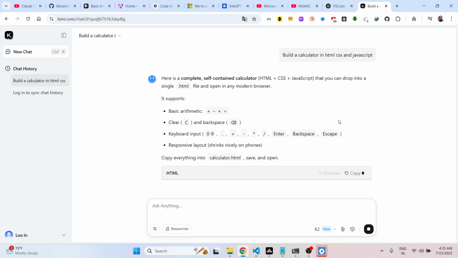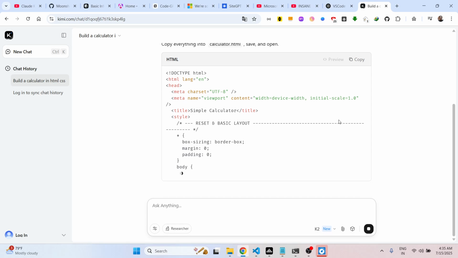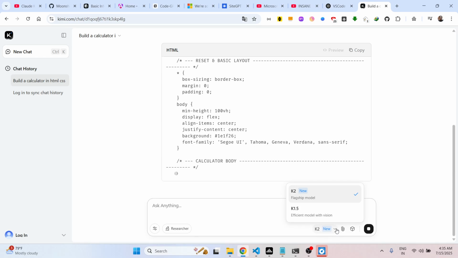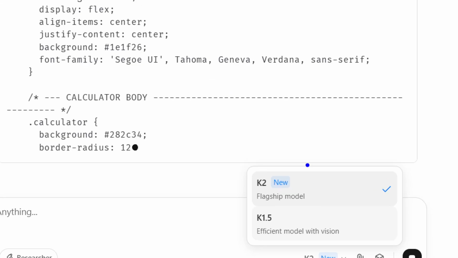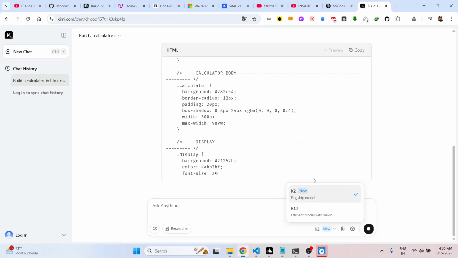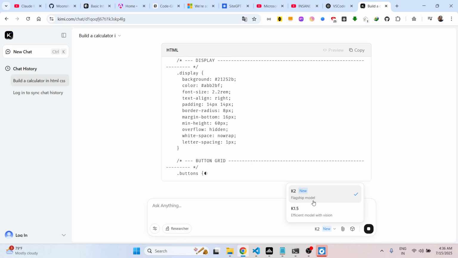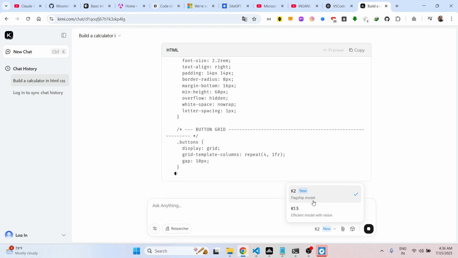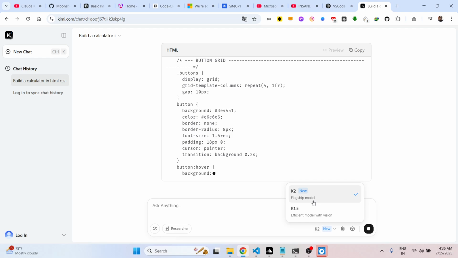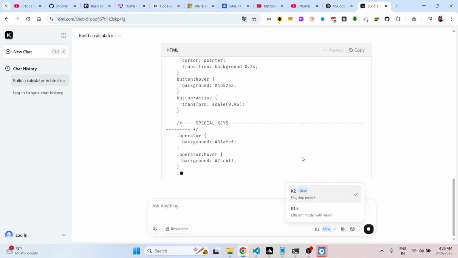So it's similar to Claude here. So it will give you the source code here. As you can see, it is generating the source code, and from the drop down here you can check out all their models. This is the flagship model, which is the latest model K2. It's Kimi K2, and it's very good for software development and coding purposes. So it's a great alternative if you want to check out the Kimi K2. You can go to this, and they do offer the API as well.